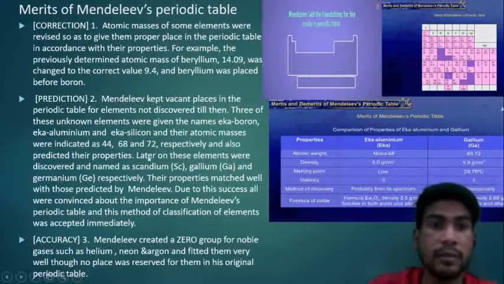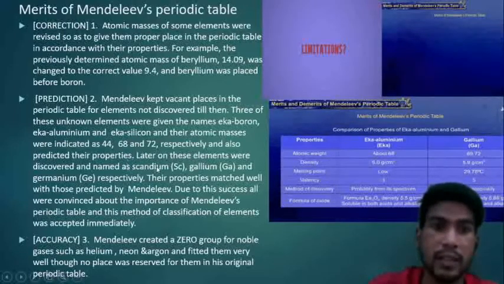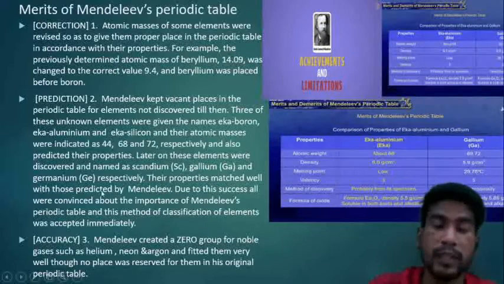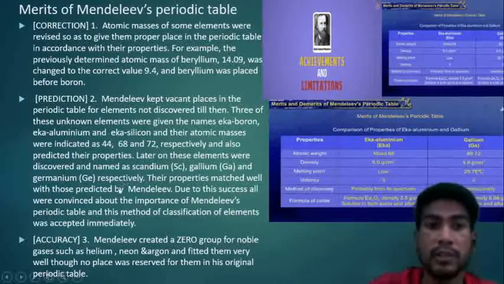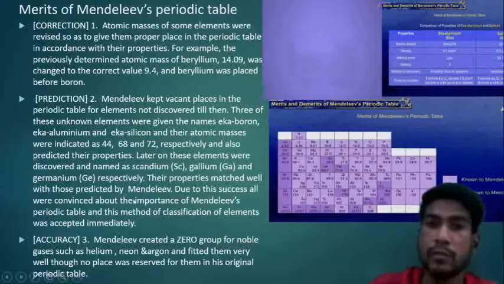Later on, the elements were discovered. These elements, Eka aluminum, Eka boron, and Eka silicon, were discovered later and were named scandium, gallium, and germanium respectively. The properties matched well with those predicted by Mendeleev. So whatever prediction was made by Mendeleev about their properties, it matched very well after their discovery.